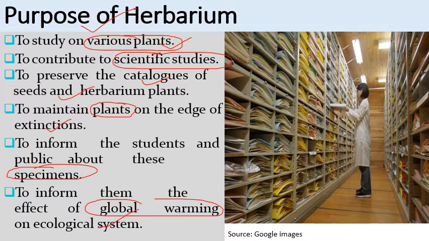So this is the cupboard-like structure which shows various files or folders that contain sheets, and in these sheets they contain the plant specimens which are arranged in a particular system of classification.